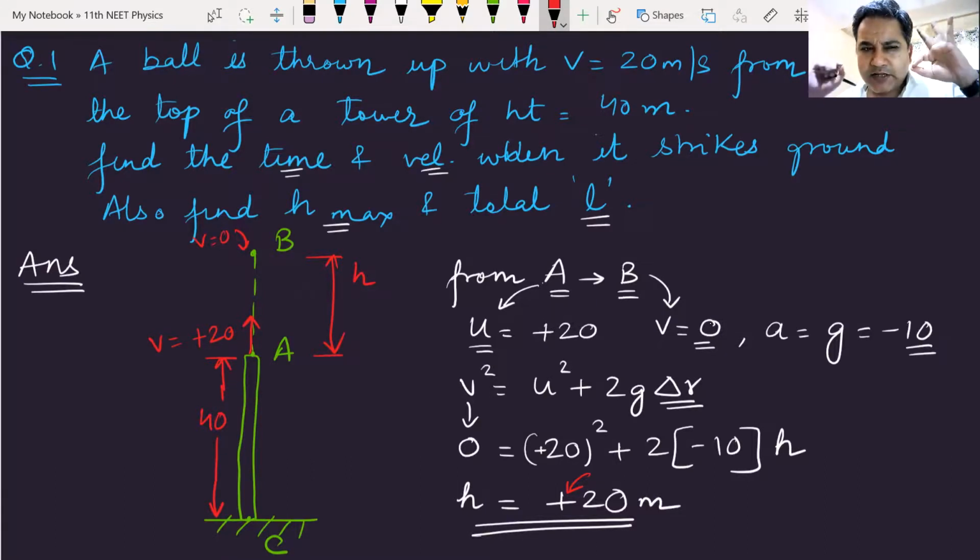Can anyone tell me what is the total distance traveled by the body? To find out distance, which is the toughest question, you have to find out how the body has moved. So now you know the body starts its journey from point A, goes to point B, and the journey ends at point C. Can I have the answer?